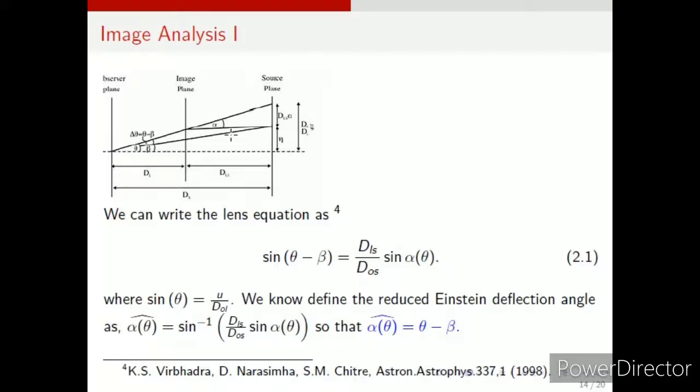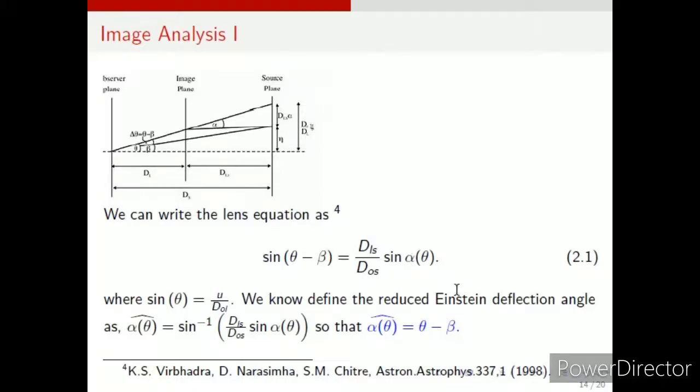And alpha is, as I was saying, the angle of deflection. Now theta is the angular separation between the tangent to the null geodesic at the observer position and the reference axis. Observer and the reference axis, theta, and beta is for the source and the reference axis. So these are the angles, and from the lens equation,